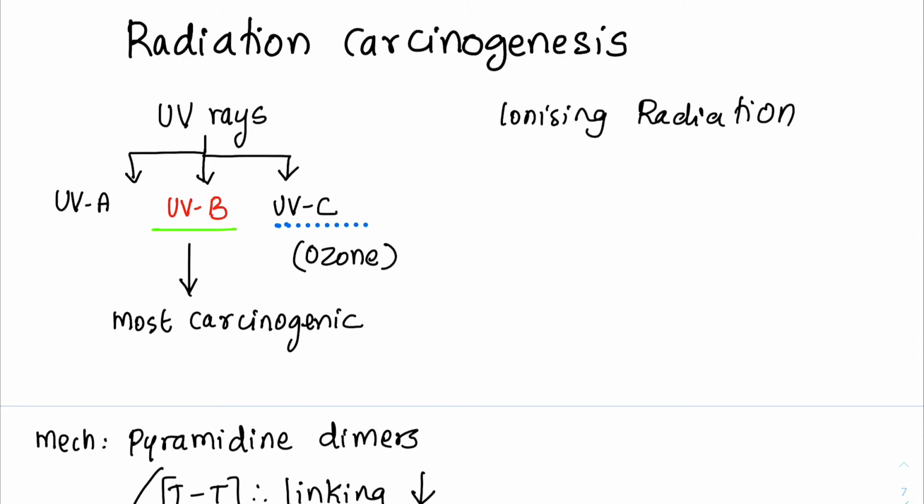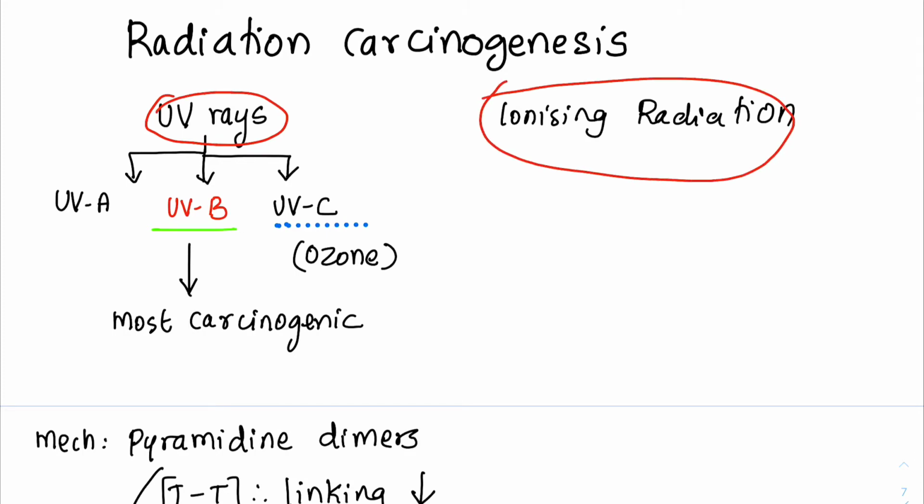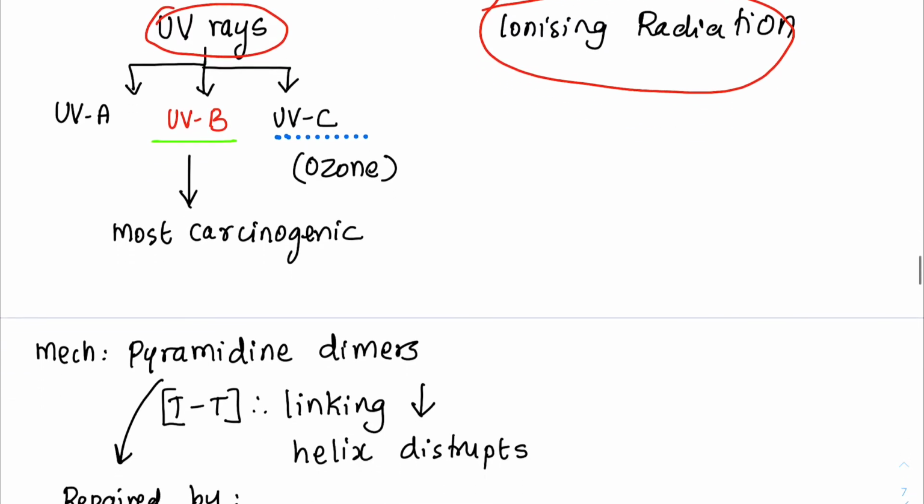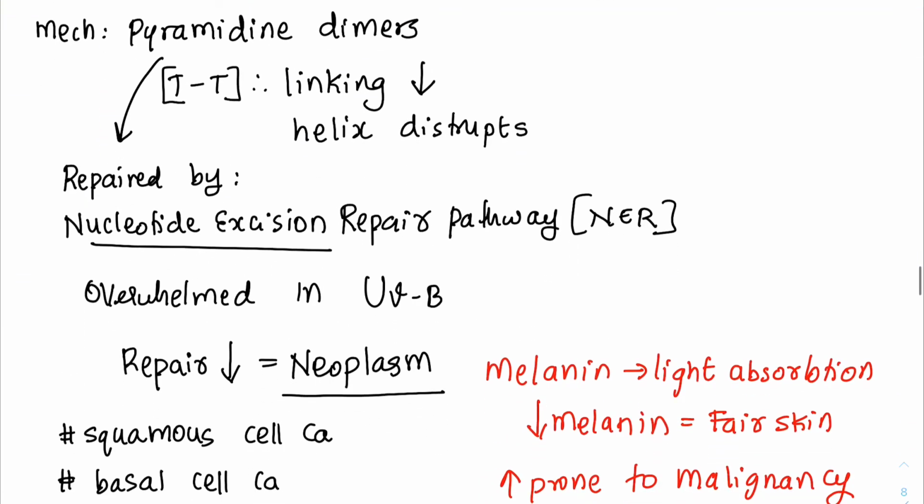So radiation carcinogenesis. We have two kinds of radiation, that is UV rays and ionizing radiation. We'll talk about UV rays first. UV rays are divided into three: UVA, UVB, and UVC. We are protected from UVC because of ozone, and UVB is the most carcinogenic. What is the mechanism of UV radiation induced injury? The mechanism is pyrimidine dimers.